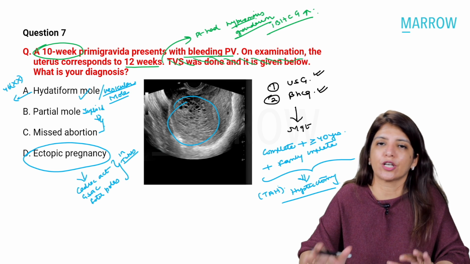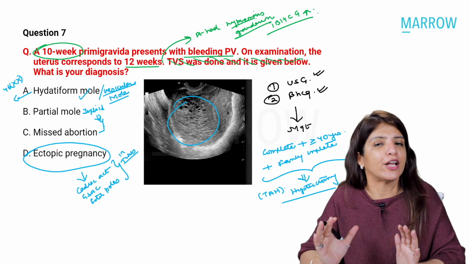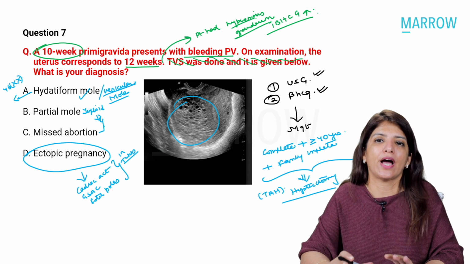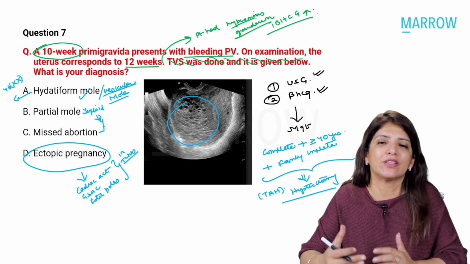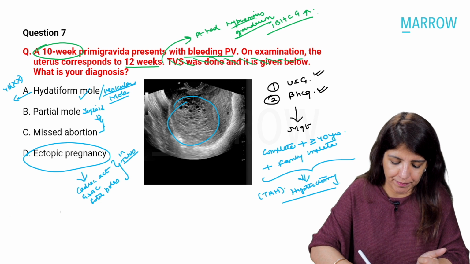And whether you do hysterectomy or suction evacuation, you have to follow up the patient for 6 months, and you have to advise her to take oral combined pills for 6 months. That is the time period for follow-up, and during these 6 months, she shouldn't get pregnant. Right? Okay. Next.